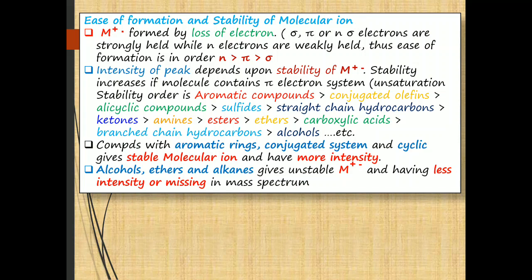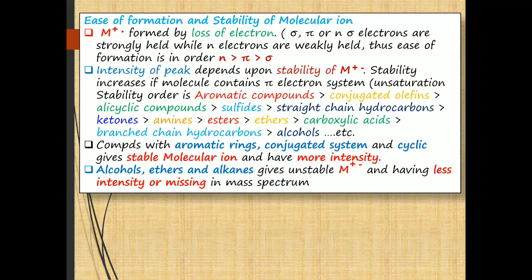But it is necessary to find out or to recognize the molecular ion peak in the mass spectrum. It is easily recognized when it is an intense one. Therefore, the intensity of the molecular ion peak is also important. The intensity of the molecular ion peak depends upon the stability of the molecular ion, and the stability of the molecular ion depends upon the structure of the molecule.